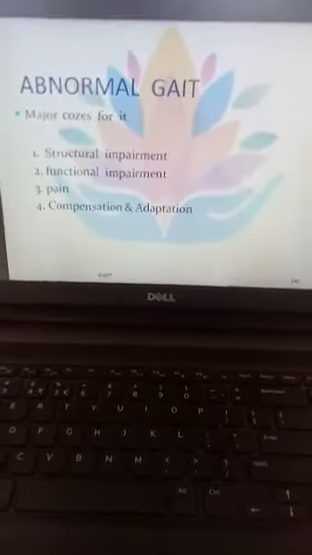Next, first we will talk about structural impairment. The most common abnormality in structural impairment is leg length discrepancy. You already know what leg length discrepancy is.